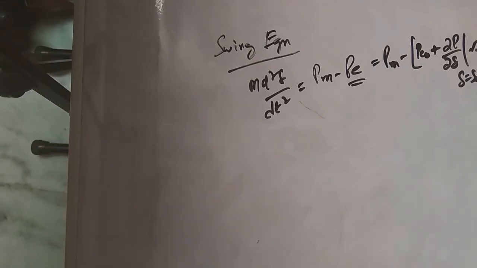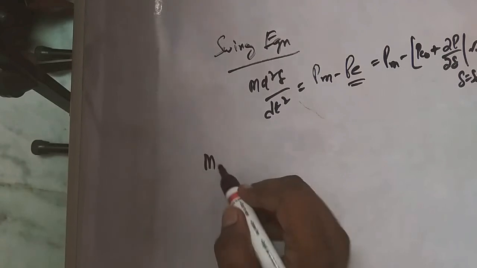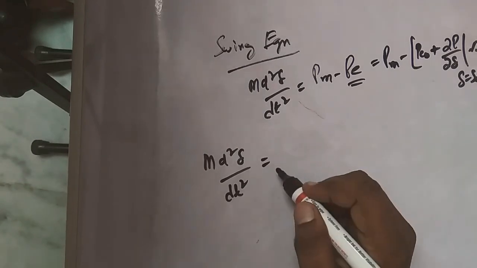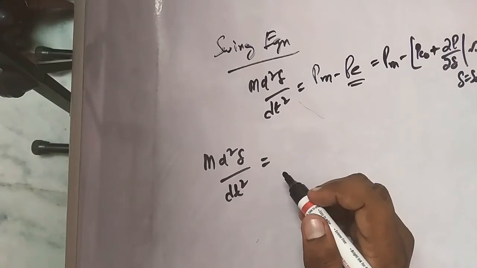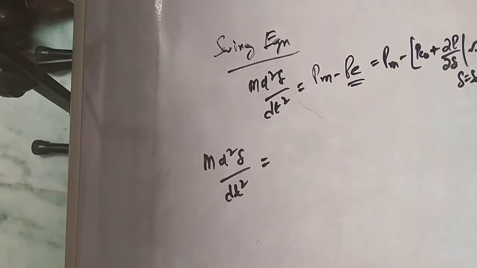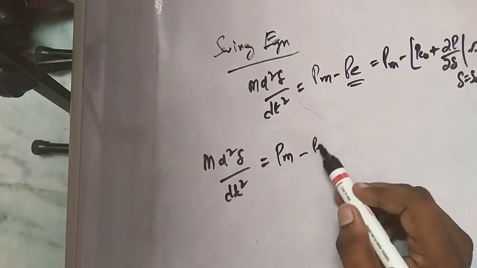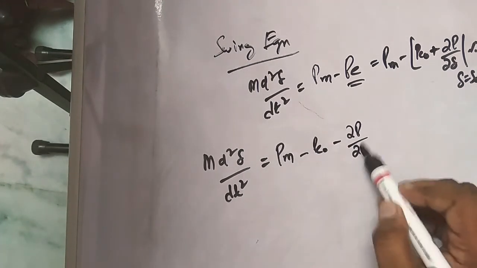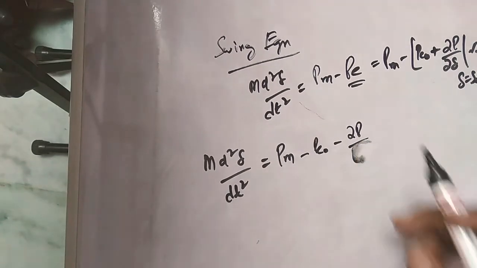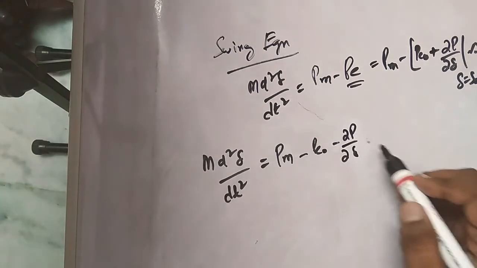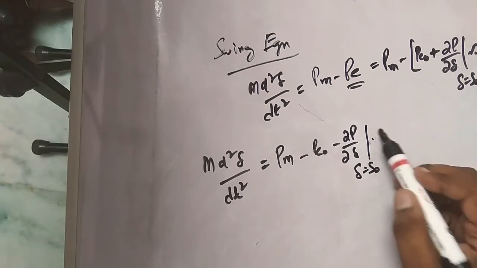Now if I multiply within the brackets and remove the brackets, what am I going to get? I am going to get M into d square delta by dt square is equal to Pm minus Pe naught minus ∂P/∂delta at delta equal to delta naught into incremental delta.